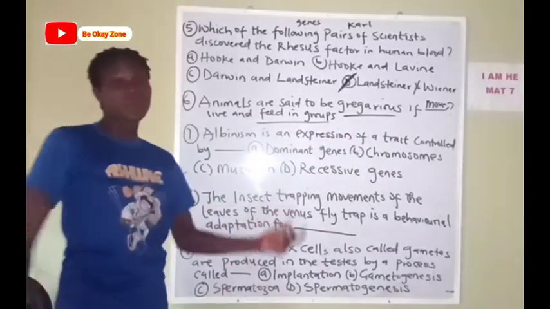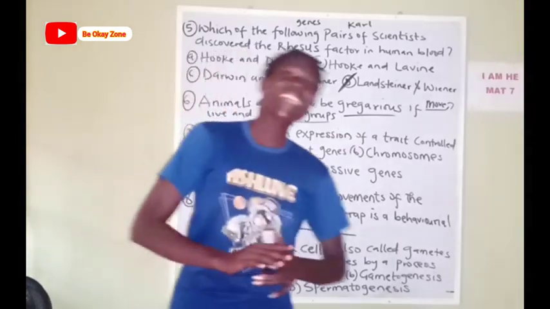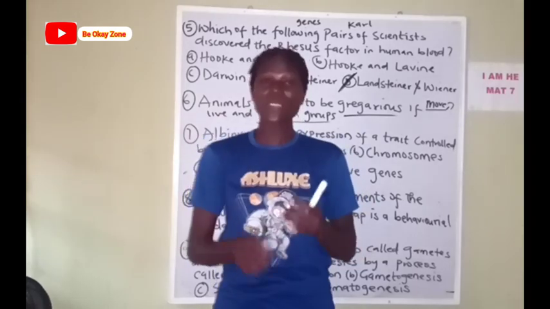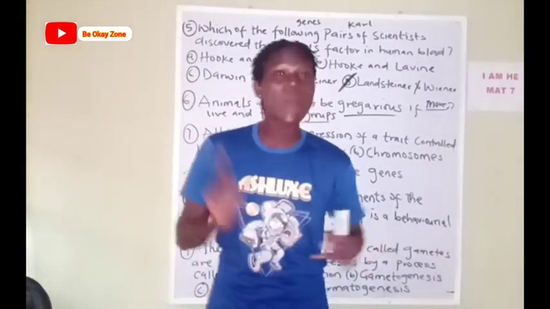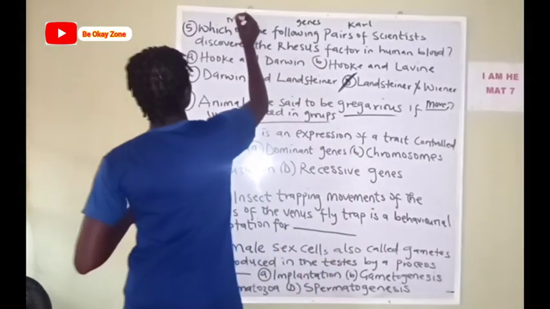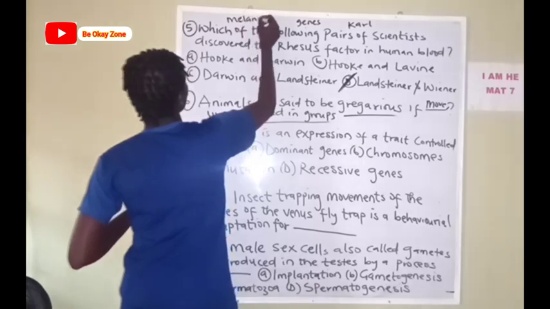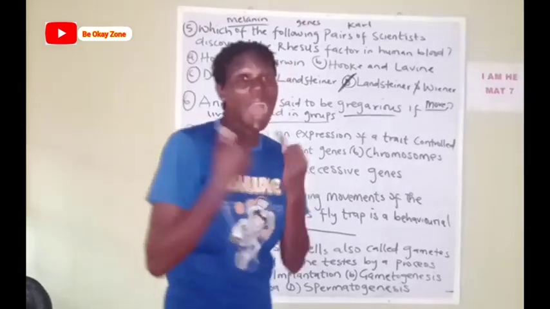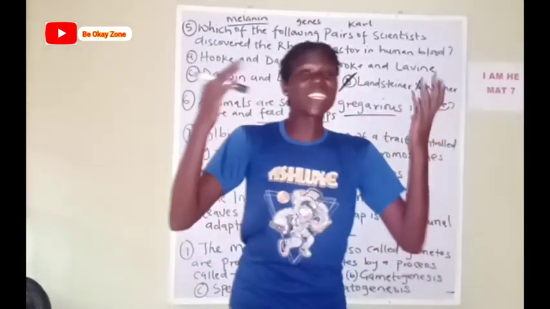Now, what is albinism itself? Albinism is a situation whereby there is a reduction or an absence of melanin pigment, melanin pigment coloration, in the skin, the eye, or the hair of an individual.